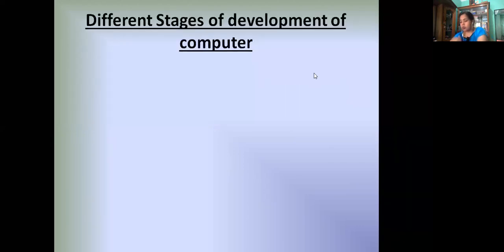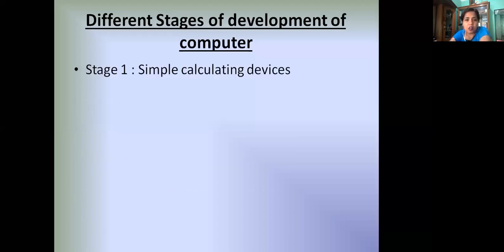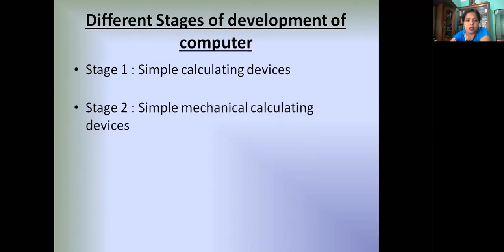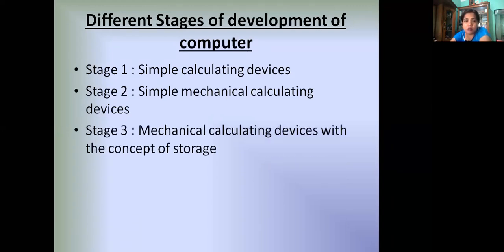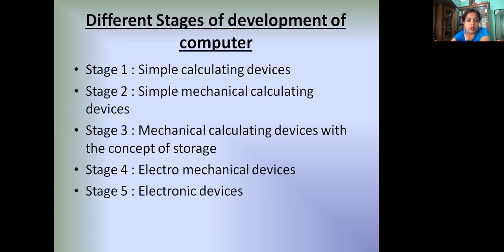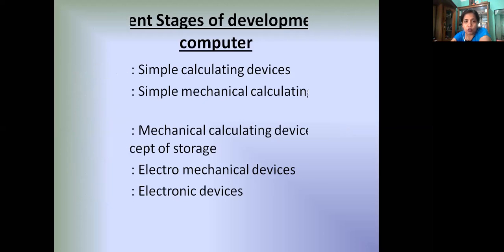Now, the development of computer is divided into different stages. Stage 1 is named simple calculating devices. Stage 2, simple mechanical calculating devices. Stage 3, mechanical calculating devices with the concept of storage. Stage 4, electromechanical devices. Stage 5, electronic devices. Now let us move to stage 1.